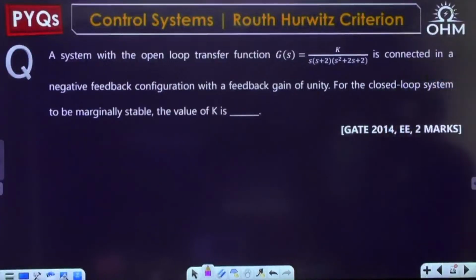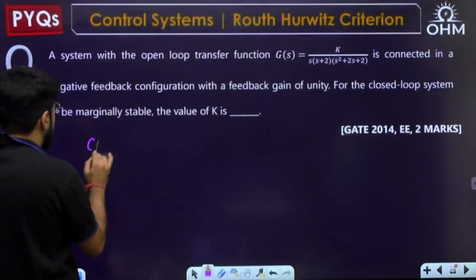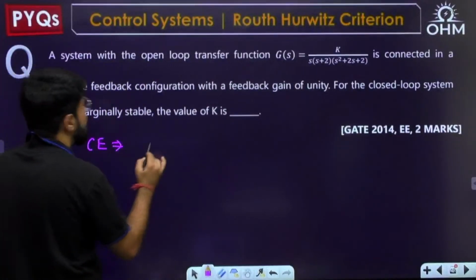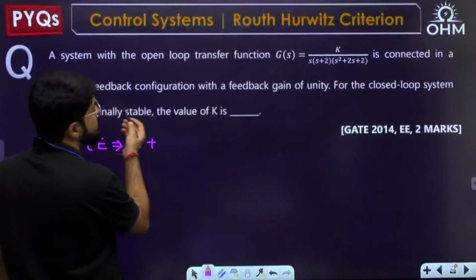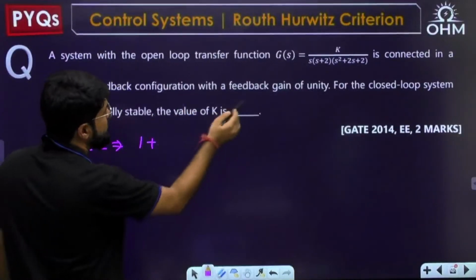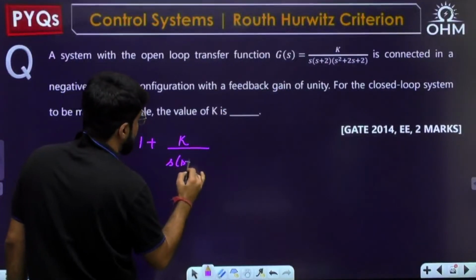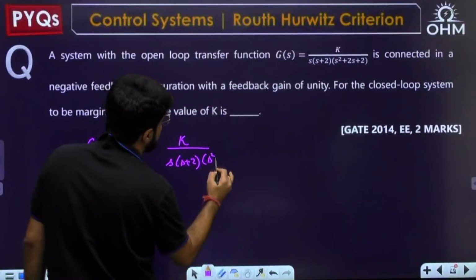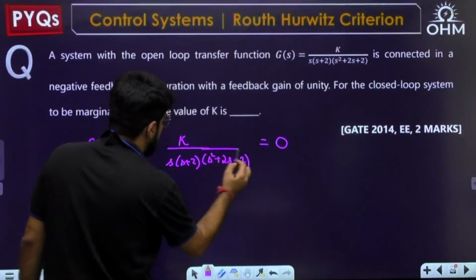Now let us form the characteristic equation once again. It is 1 plus G(s)H(s) equal to 0, where H(s) is 1 since unity feedback is mentioned, and G(s) is k upon s, s plus 2, s square plus 2s plus 2. So we need to solve it.